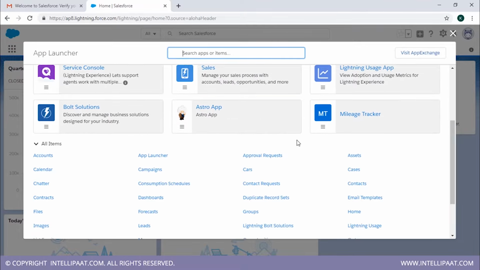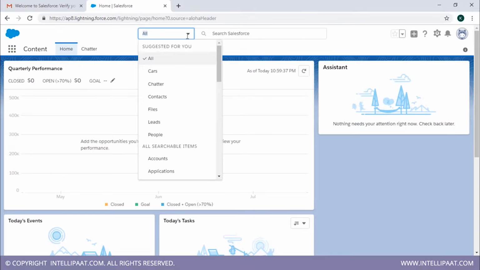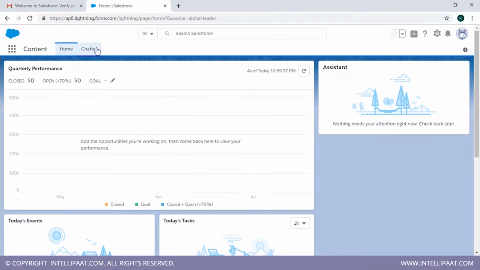So this is the app launcher that we have right here. These are all the apps that were predefined or were created. This is the chatter again that we had in the classic version, I already told you about. So this particular home page is completely customizable. And yeah, it has a modern and better visual appeal as compared with the classic version. So this was about the classic and the Lightning version.